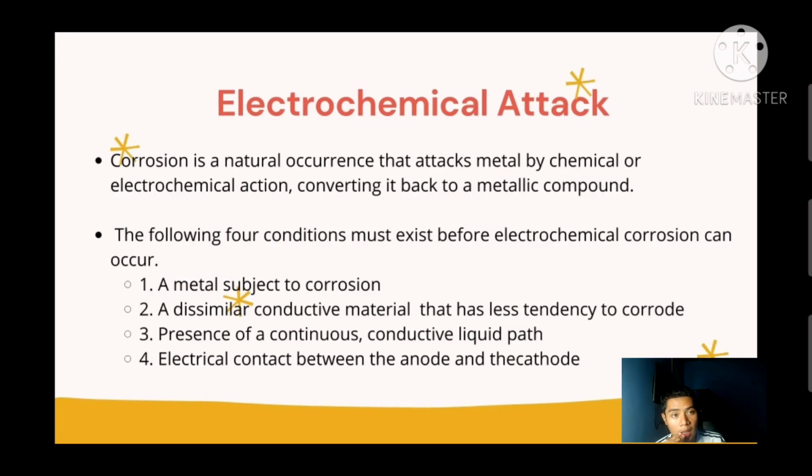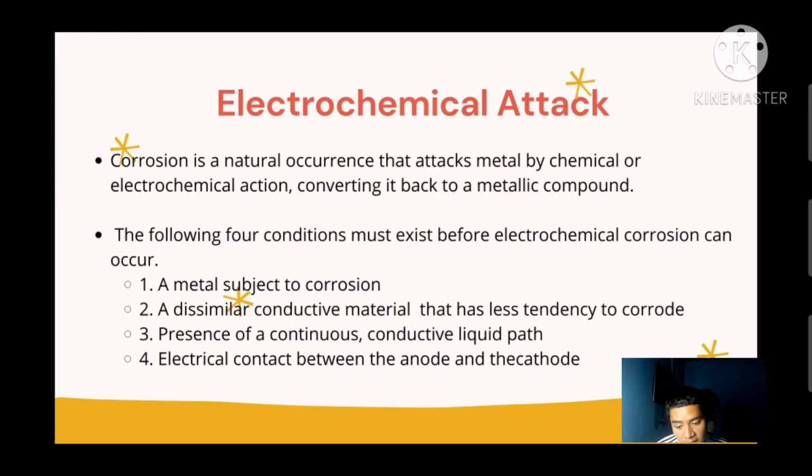So this is electrochemical attack. Corrosion is a natural occurrence that attacks metal by chemical or electrochemical action, converting it back to a metallic compound. The following four conditions must exist before electrochemical corrosion can occur.